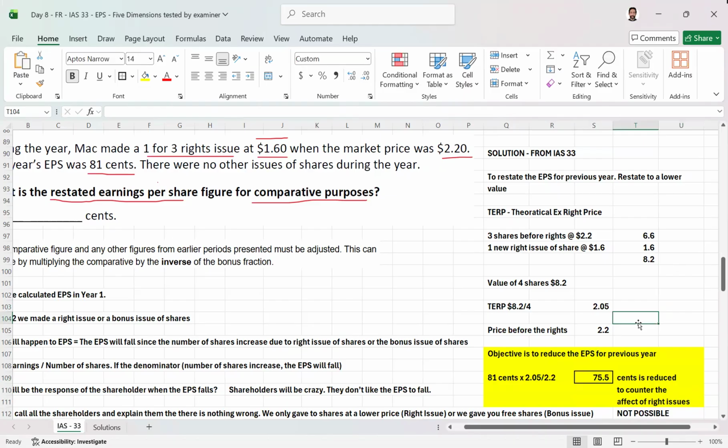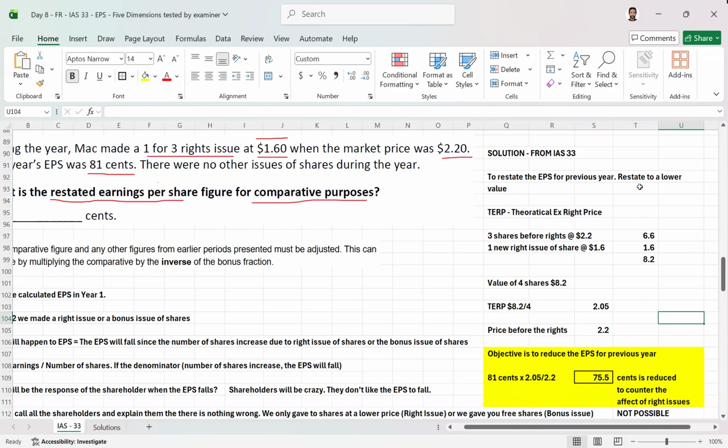We have to use the fraction according to the given situation. Here, we wanted to decrease the EPS. The EPS for the previous year was 81 cents. When we multiply this by the theoretical ex-rights price and divide by the price before the rights, we get a value of 75.5 cents. So we have achieved the objective. I hope this is clear.